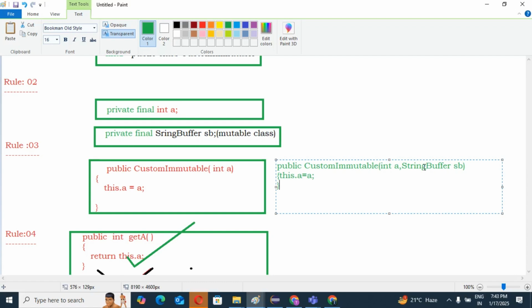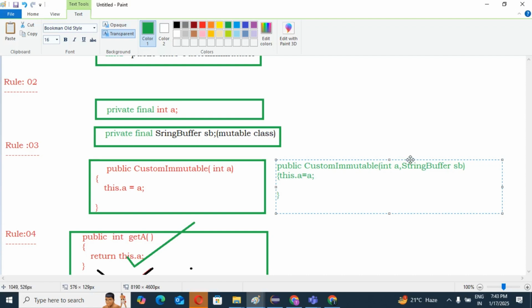So directly we cannot return an instance variable of a mutable class like this one, like the int variable a. We should return a copy of the instance variable. That thing you keep in mind; that is the main important thing.